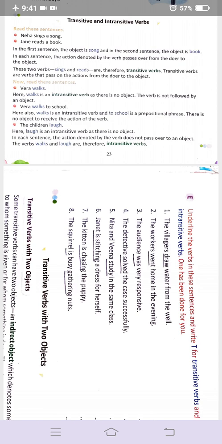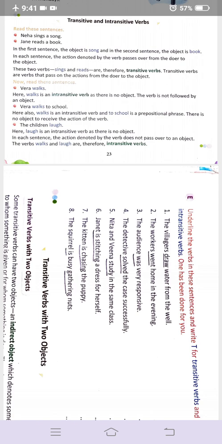The next is, now read the next sentence. Veera walks. Here walks is an intransitive verb as there is no object. Now you can see here, we simply have the verb. We only have a verb, we don't have an object. Okay, so without an object, that would be our intransitive verb because the verb is not followed by an object.